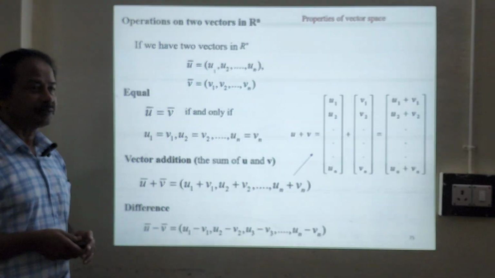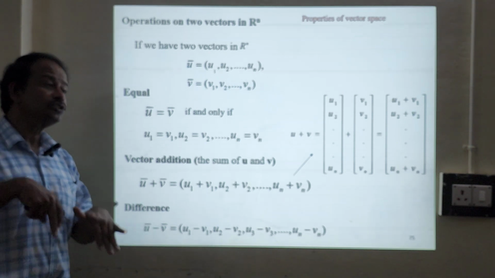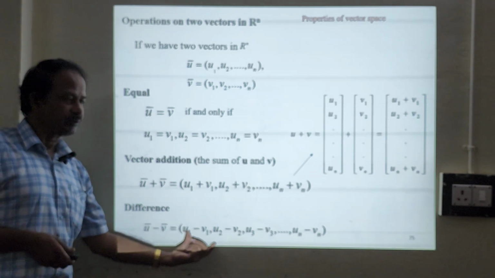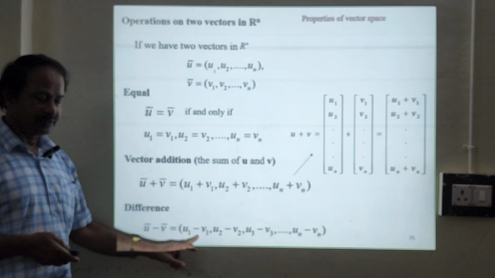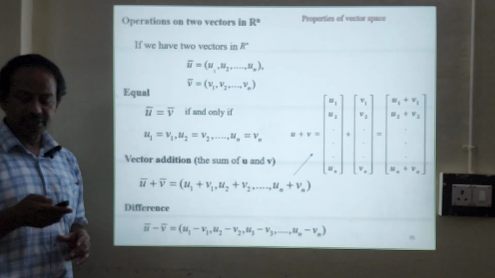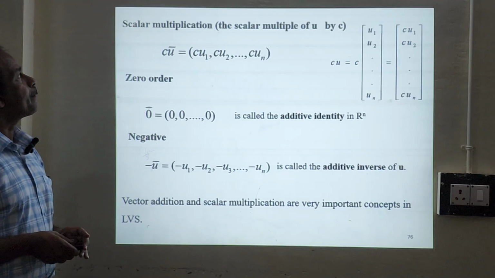Similarly, difference, subtraction, u minus v. Each component in each vector will be subtracted. This is the way: u1 minus v1, comma, u2 minus v2, u3 minus v3, dot dot dot, un minus vn.